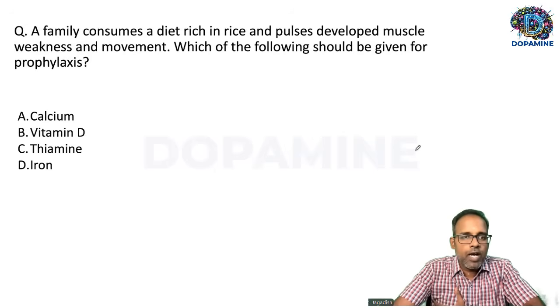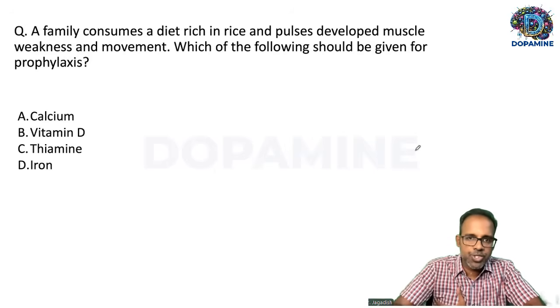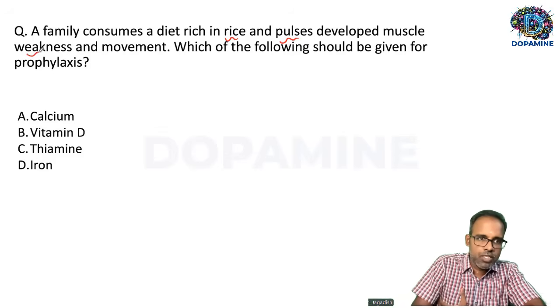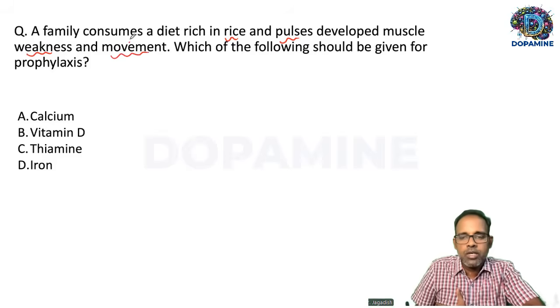In this one, a family consumes a diet rich in pulse and rice, and they started developing muscle weakness and some difficulty in movement. So which of the following should be given for prophylaxis?